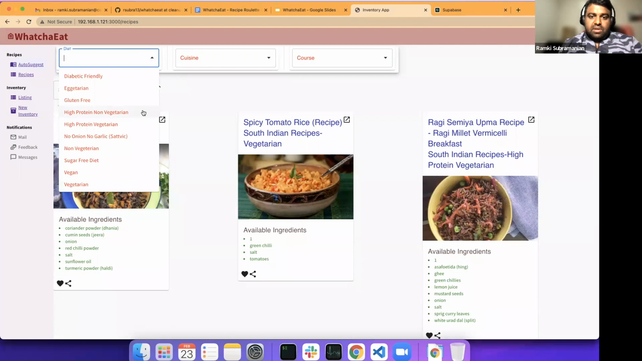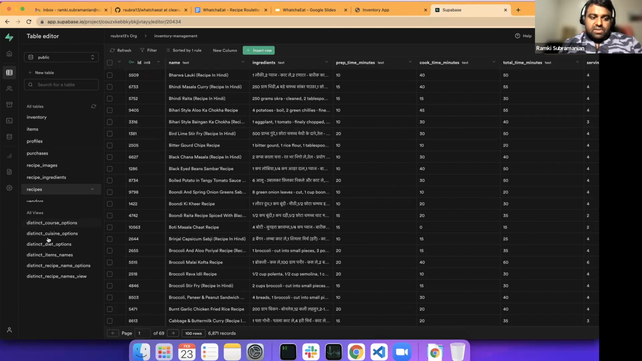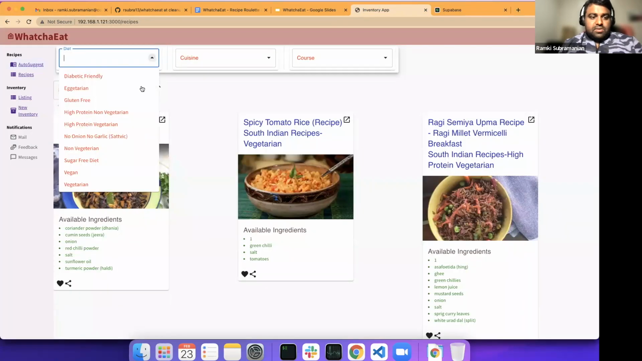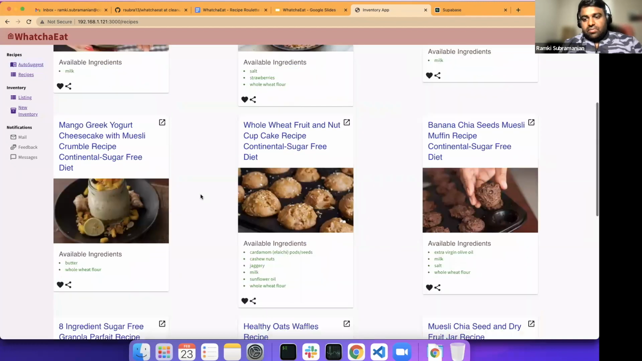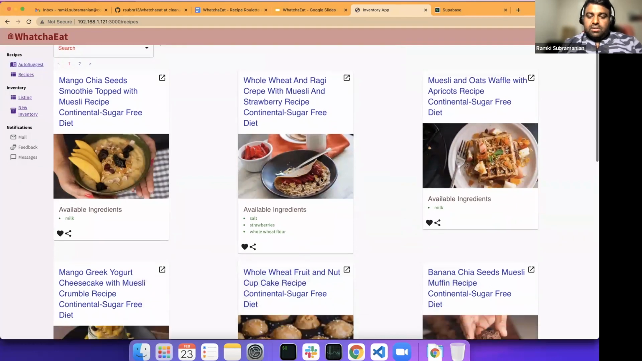These are all coming from the backend, Supabase, like how I showed here. This is their nice UI. I have some custom views and materialized views for faster APIs. And if you are specific about a particular diet, like I want a sugar-free diet, then there are some items for it as well.